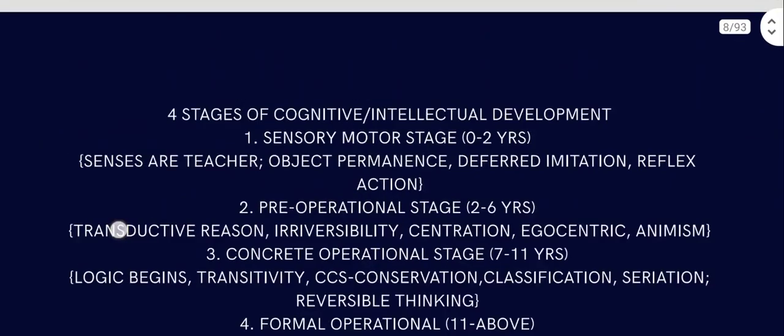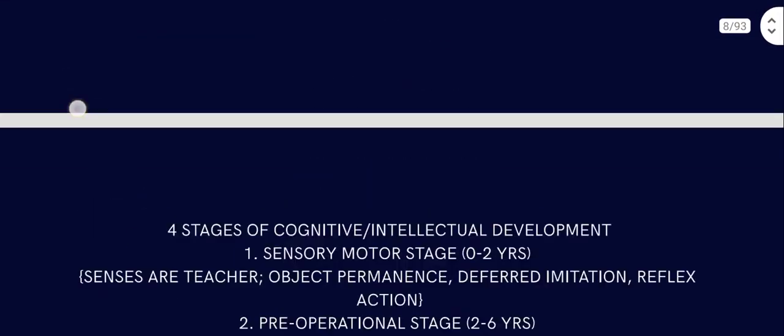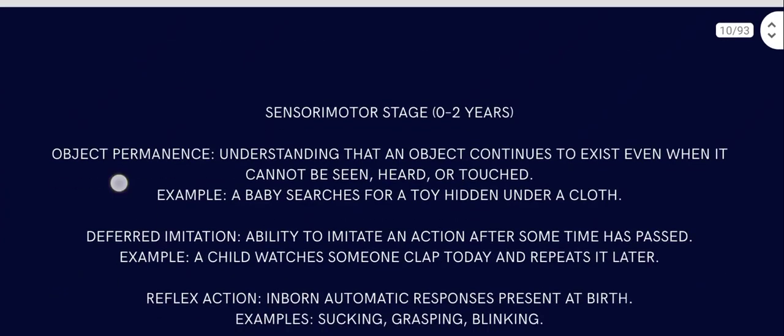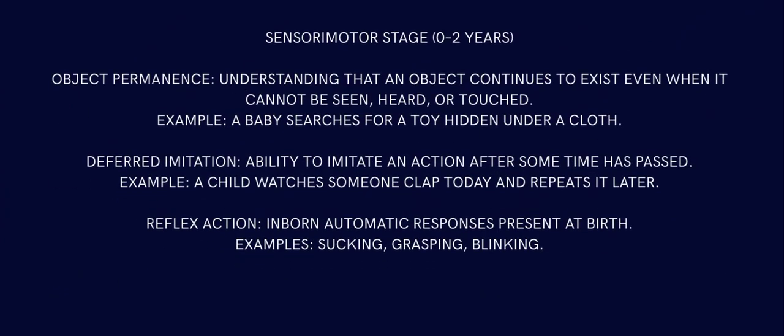Now let's discuss the 4 stages of cognitive intellectual development of Piaget. We talked about first the sensory motor stage, that is 0 to 2 years, then the pre-operational stage, that is 2 to 6 years, then the concrete operational stage, that is 7 to 11 years, and formal operational, 11 and above. So what happens in the sensory motor stage? Whatever happens between 0 to 2 years for a child is the sensory motor stage, and number one is object permanence: understanding that an object continues to exist even when it cannot be seen, heard, or touched.